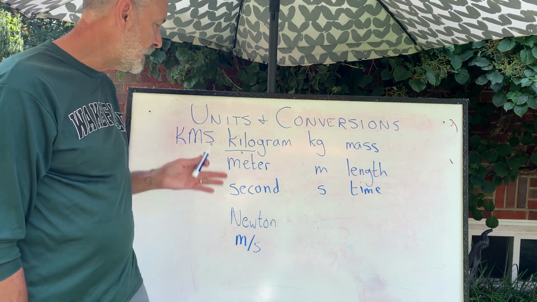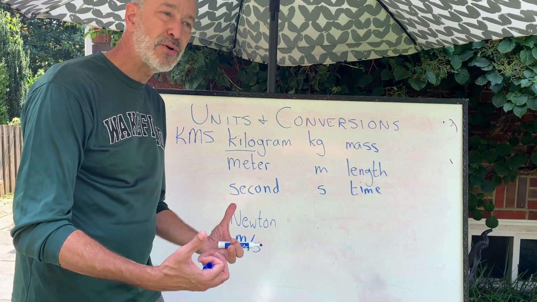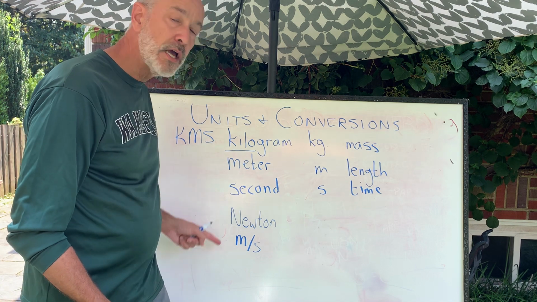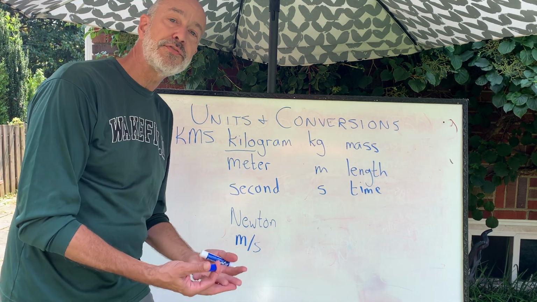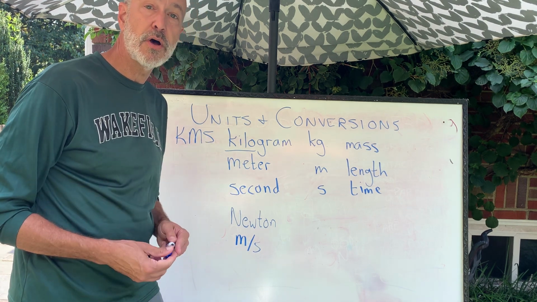We want to be able to get everything into what I call happy units, the physics units, the KMS-based units, because when we put them into equations, we don't have to worry about carrying through all the units. If everything is in these KMS-based units, then all the results of the equations will be in those units. So it makes it a little easier to travel more quickly.